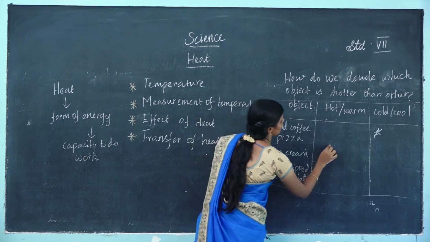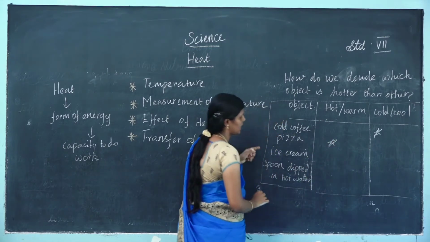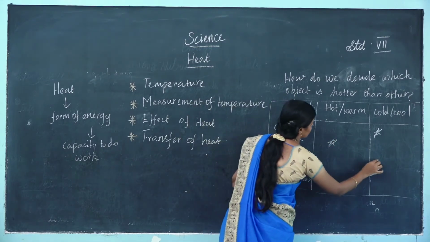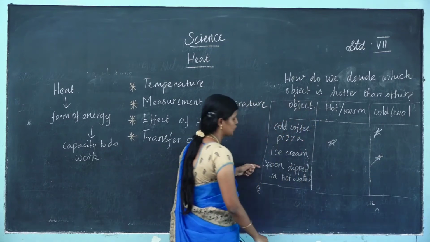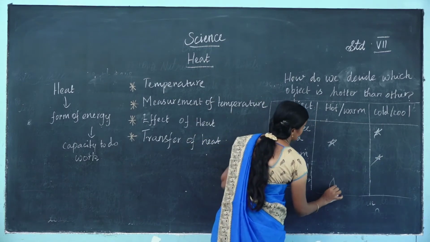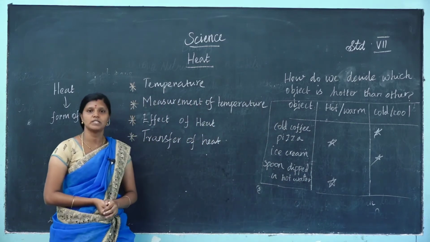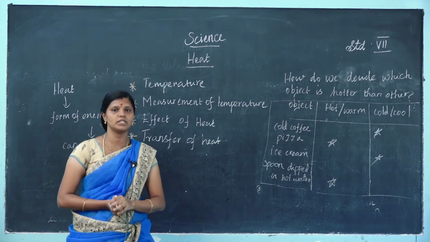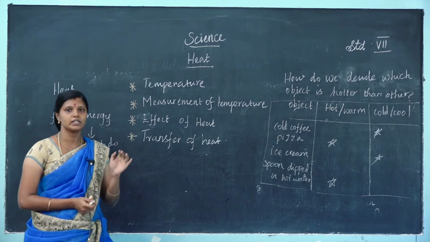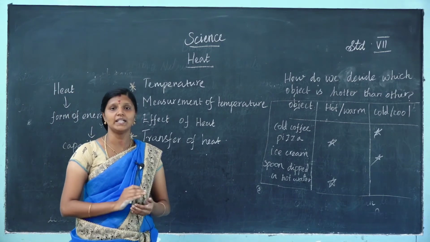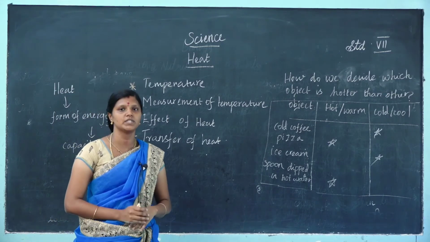Pizza, it is hot or warm. Now ice cream, it is cold. A spoon dipped in hot water becomes hot. So how do we decide which object is hot or which object is cold? We use the sense of touch to touch the object and tell people which is hot and which is cold.